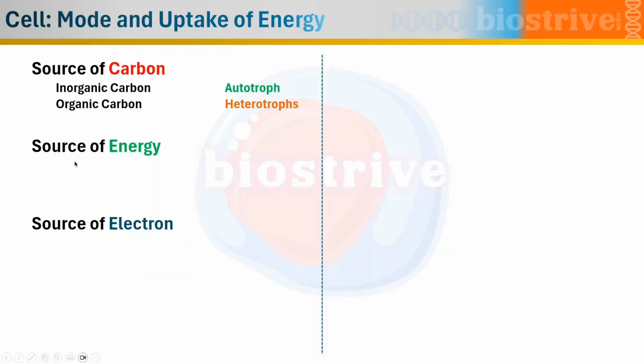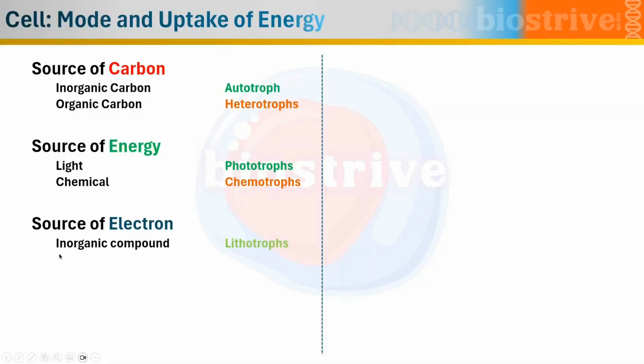Now let's talk about source of energy. If the source of energy is light, we call them phototrophs. If the source of energy is some kind of chemical compound like sulfur dioxide, we call them chemotrophs. Let's talk about source of electron. If the source of electron is any inorganic compound, we call such organisms lithotrophs. If the source of electron is some kind of organic compound, we call those organisms organotrophs.